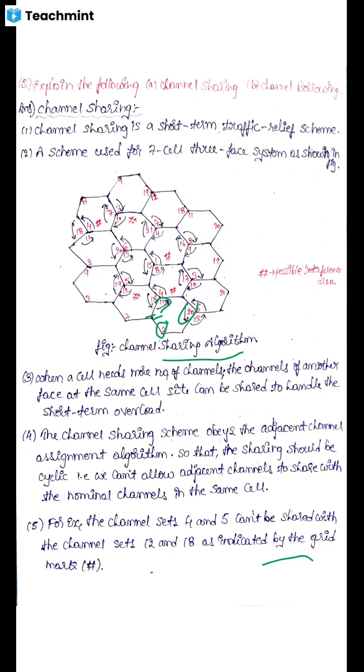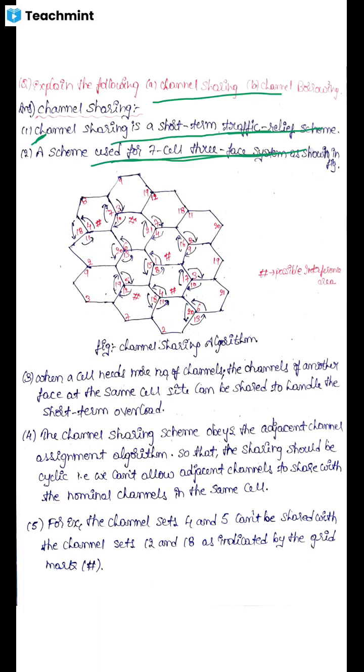If there is a chance of interference, it is marked by hash or grid mark. If there is no chance of interference, there is no grid mark or hash mark in the above figure. So in this way the channel sharing is done.